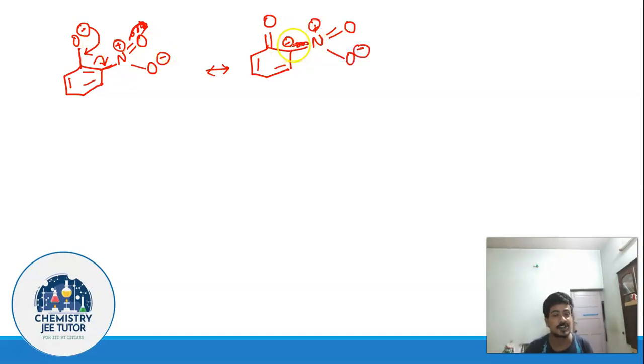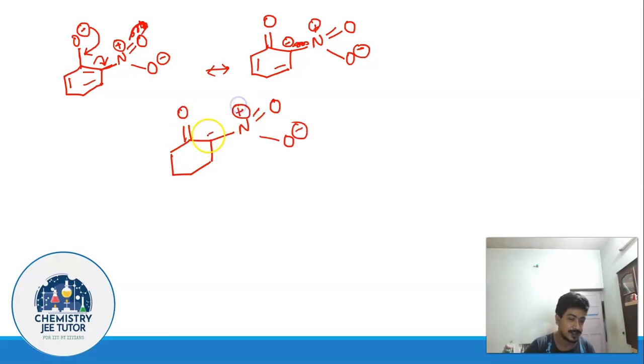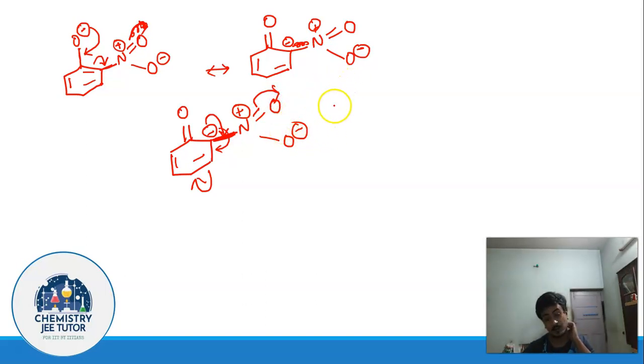Now this negative charge has two options. Let me draw it clearly for you. It can either delocalize like this, top to middle, middle to top, or it can delocalize like this. It can go to the middle of this bond and this can move middle to top. So in this case it has two chances of delocalization, and you are going to get 6 resonating structures.